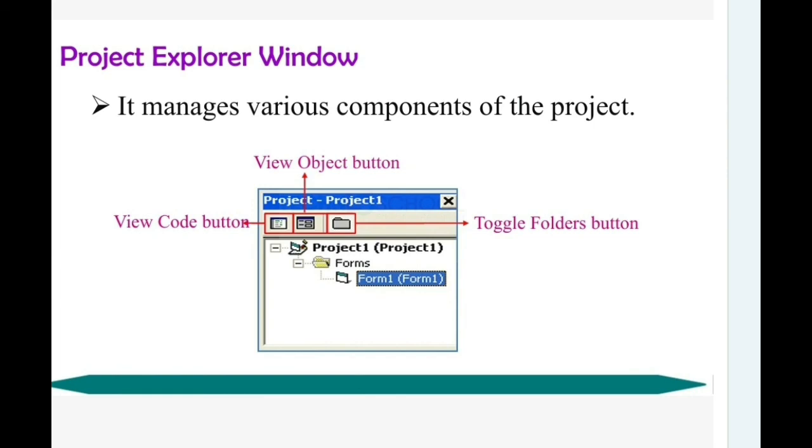So what is the Project Explorer window? A project has a collection of the front-end application components, the coding part of Visual Basic, and the database components of Visual Basic. These three things can be stored in one project. On finalization and completion of the software, the project will be converted into an exe file, an executable file. The exe file will be installed on client systems. This is the completion of the software application work that software engineers do.